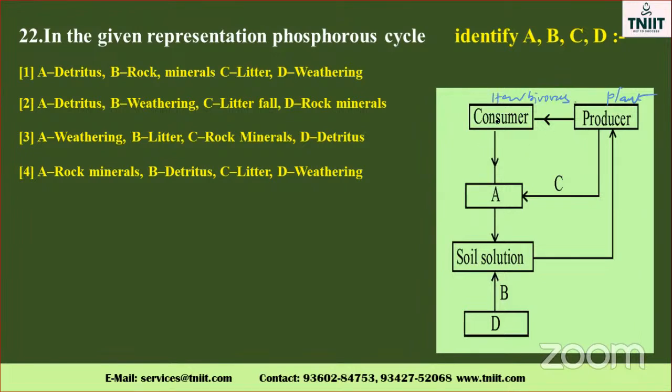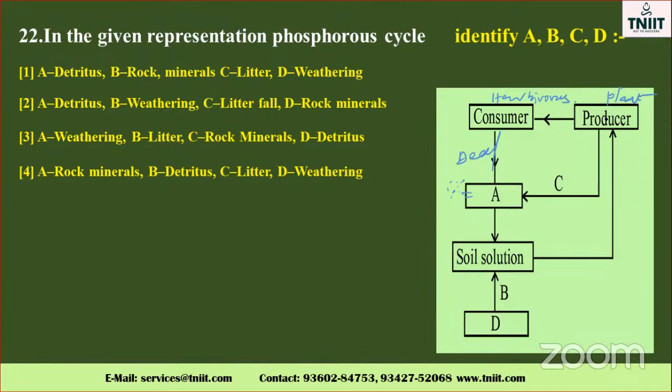Okay. They asked the consumer, herbivorous or consumed by, how would that be? Okay, Detritus, they told Detritus. This is called a Detritus. After the Detritus, what happened? All the animals are dead. What happened? Detritus, simple molecules converted. Then it transferred to the soil solution. Soil solution. This is the first part.